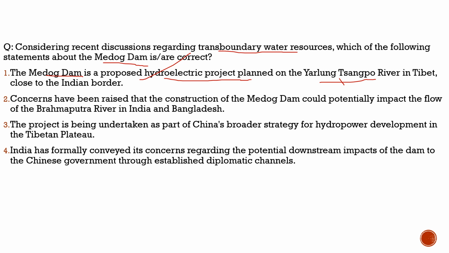Second statement, concerns have been raised that the construction of the Medog Dam could potentially impact the flow of the Brahmaputra River in India and Bangladesh. 100% correct. There are concerns, they can weaponize it against India. They can do it in many ways. It is a gravity dam. They can cause floods in India, or they can cause drought in India. They can do anything. They can weaponize it against India.